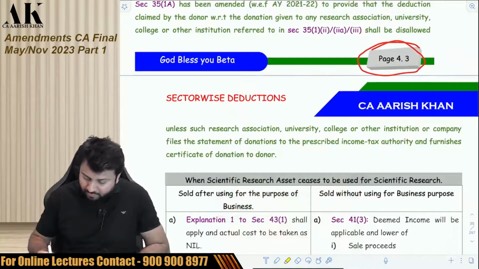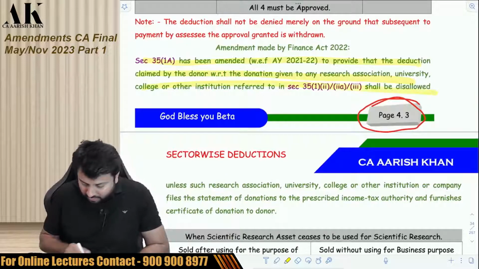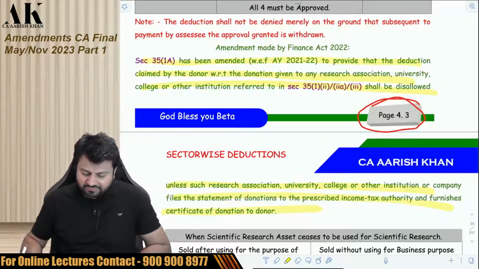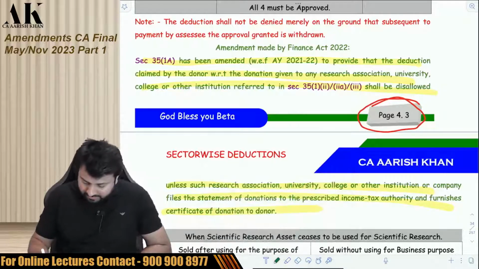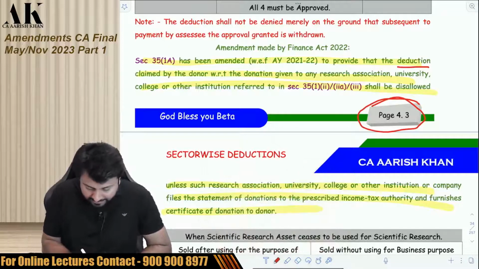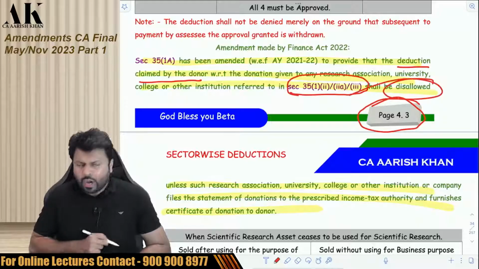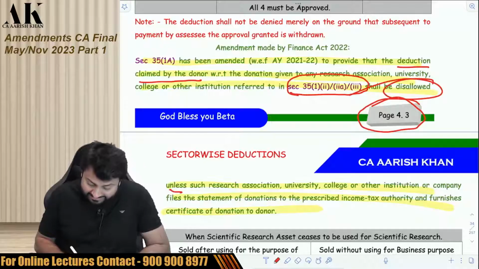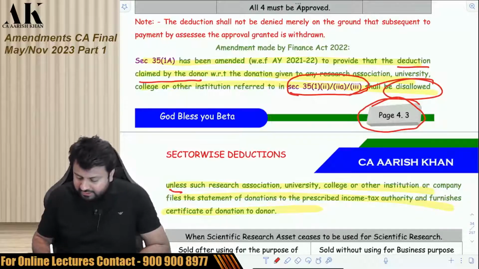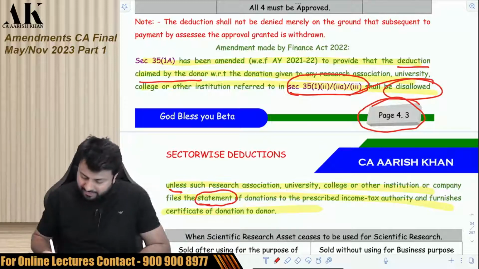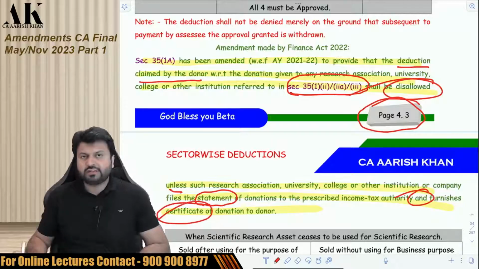You can come to page number 4.3 and you can check this particular line over here. I'll just read it for you. Section 35(1)(a) has been amended with effect from AY 21-22 to provide that deduction claimed by the donor with respect to donation given to any research association, university, college or other institution referred to in these three sections shall be disallowed. Why? Unless such research association, university, college or company files the statement. The first responsibility is for them to file the statement, and second responsibility, they have to furnish the certificate.